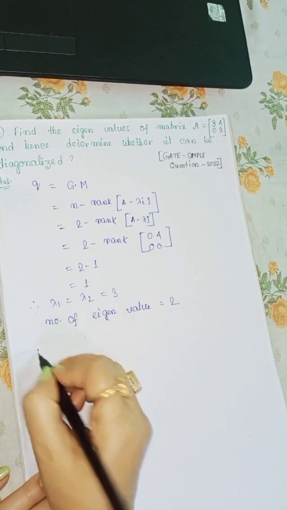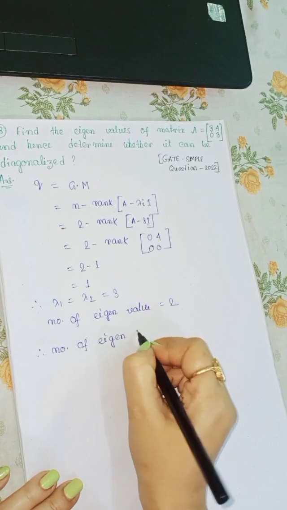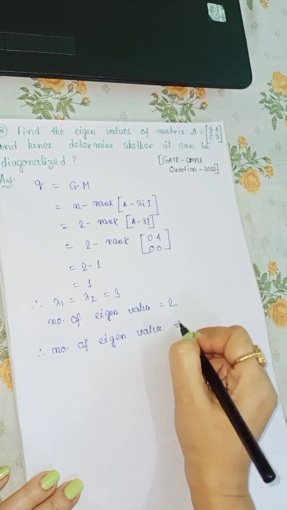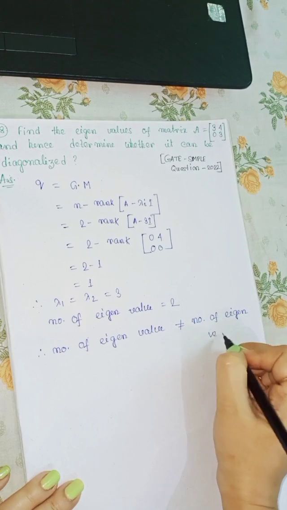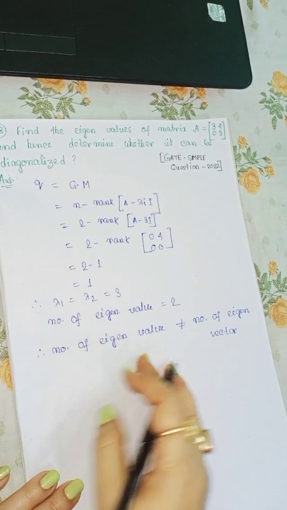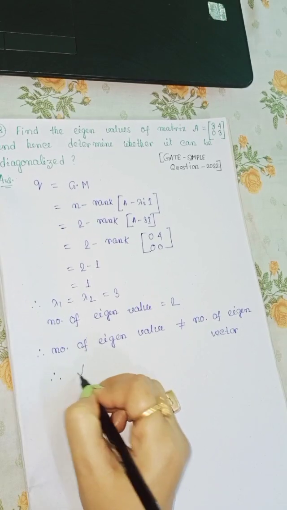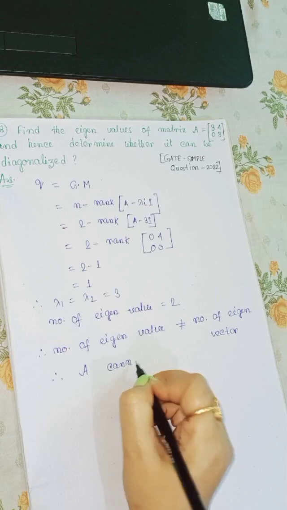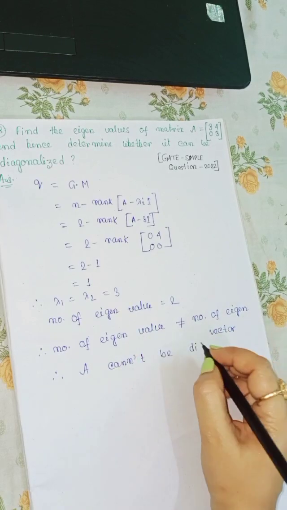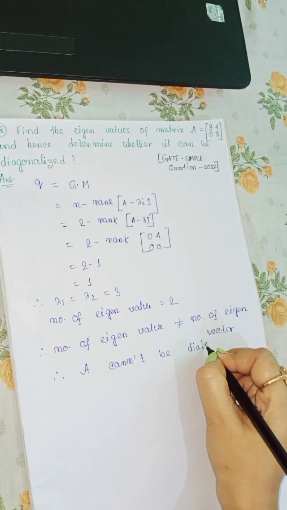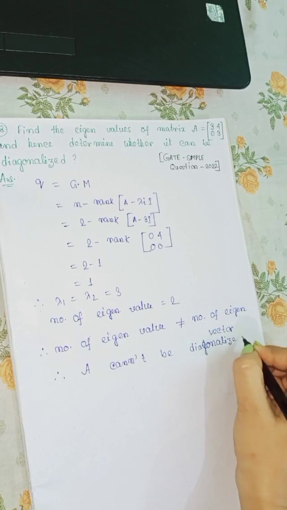So this shows the number of eigenvalues is not equal to the number of eigenvectors. As the number of eigenvectors is 1, we may say A cannot be diagonalized, as the number of eigenvalues is not equal to the number of eigenvectors.